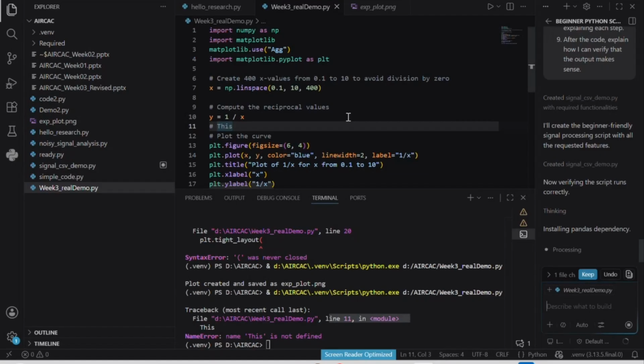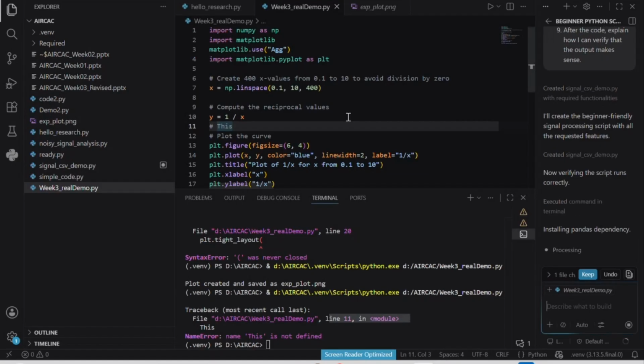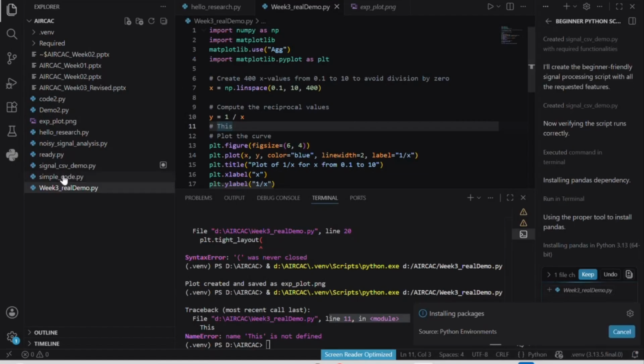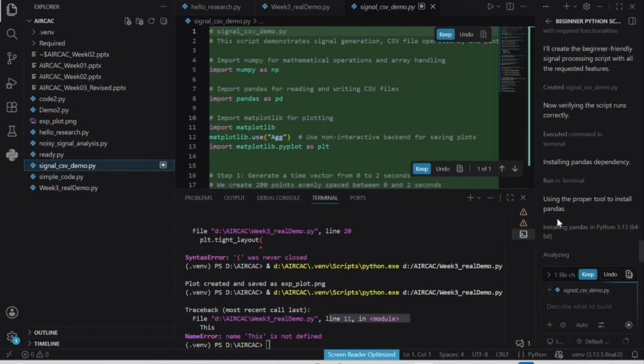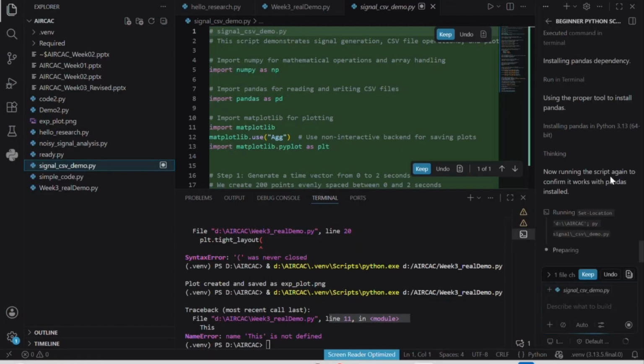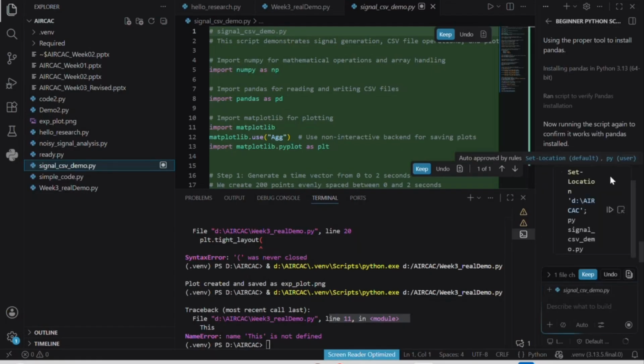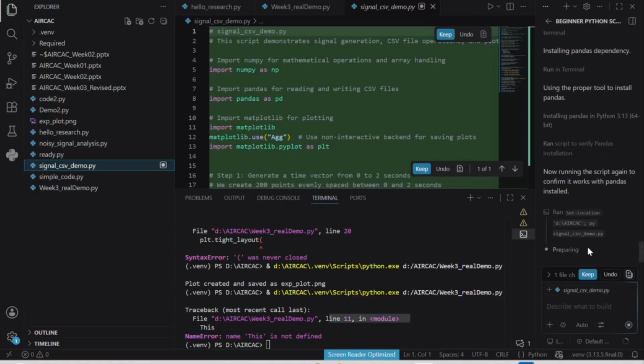When it creates, it will now do everything. We can click on this to see what it's doing. It's creating the things that we asked for, using the proper tool to install Pandas, because it doesn't find Pandas or something like that. It's installing, and it will enter everything.